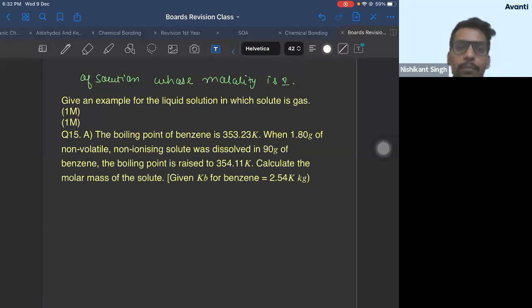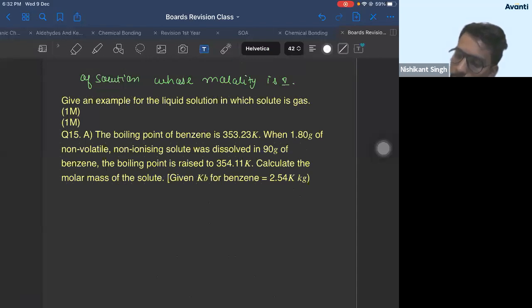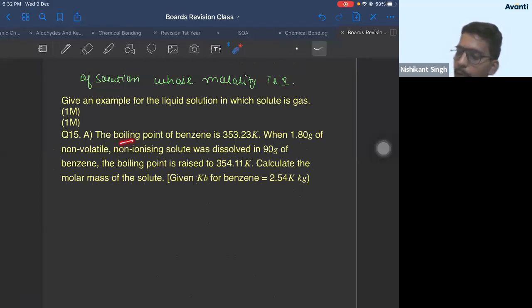So this is your question. What's the question here? It says the boiling point of benzene is this much. When 1.8 gram of non-volatile, non-ionizing solute was dissolved in 90 gram of benzene, the boiling point increased to this much value. This is the boiling point of the solution. Calculate the molar mass of solute.